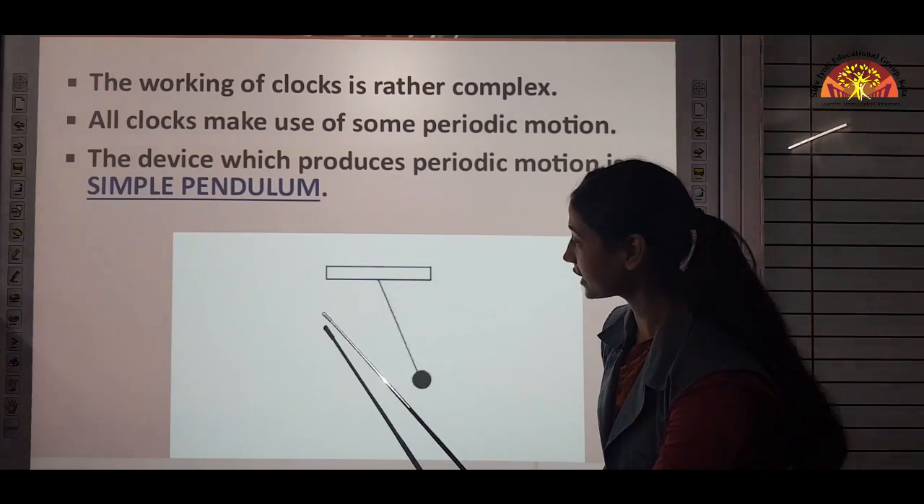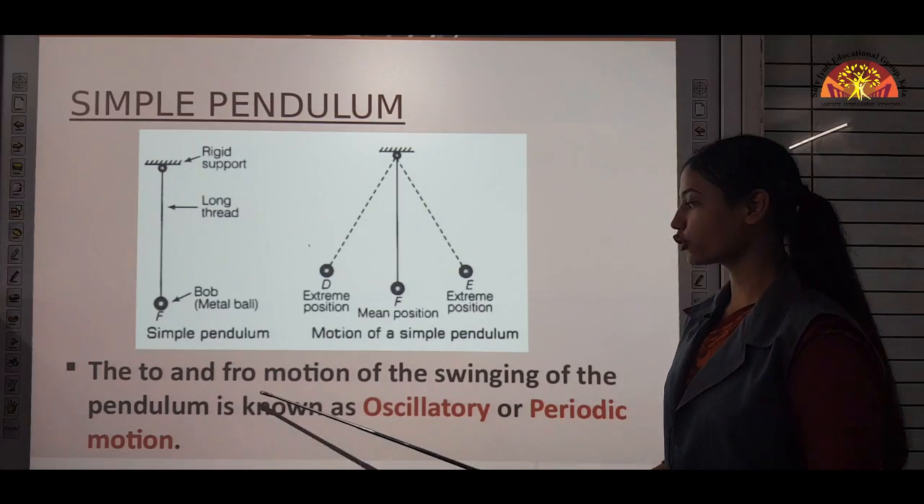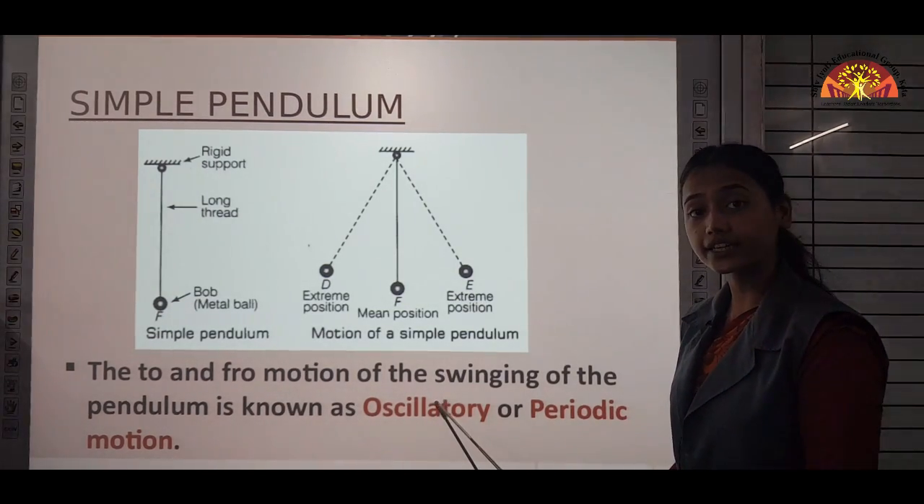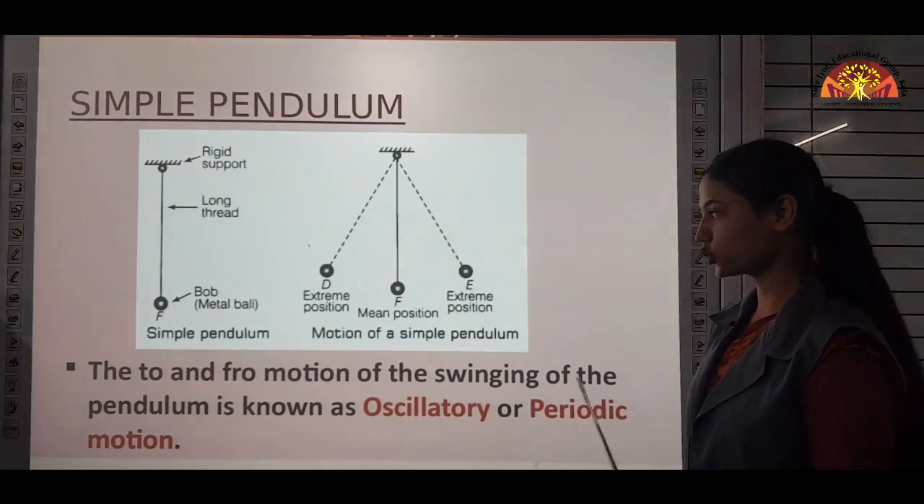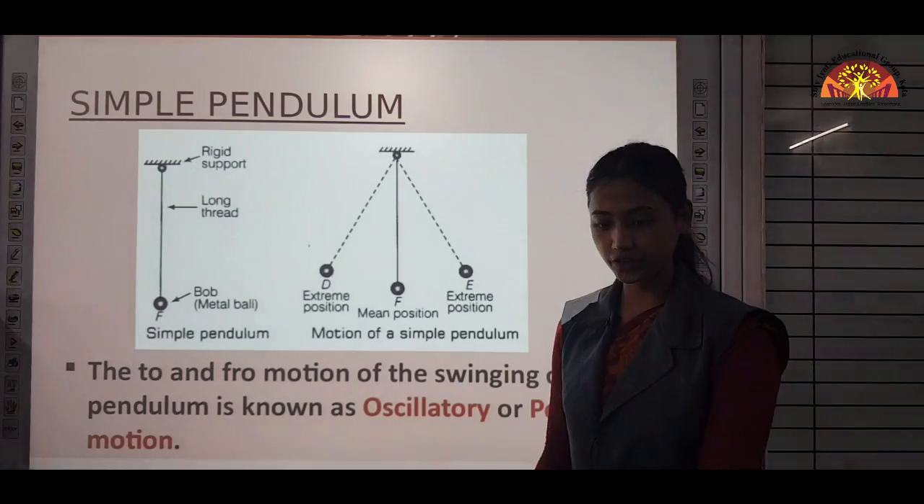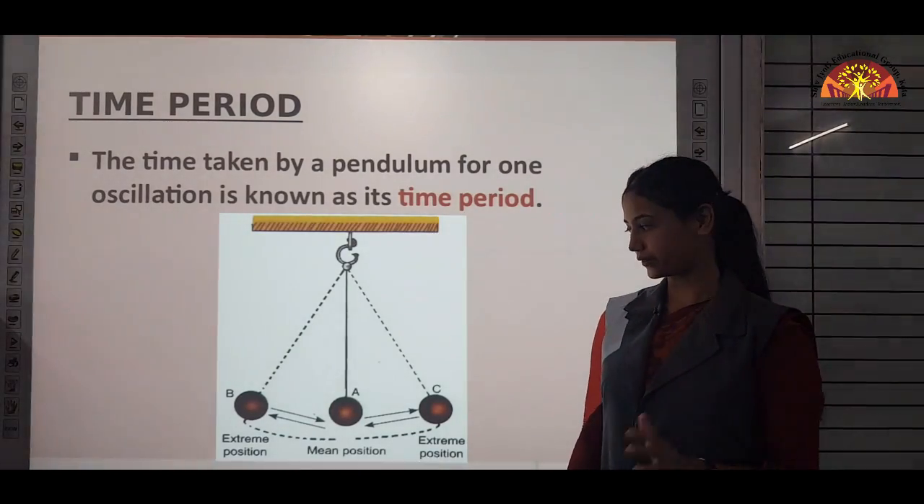This motion is known as periodic motion. So the to and fro motion of the swinging of the pendulum is known as oscillatory or periodic motion. This backward and forward motion is known as oscillatory or periodic motion. Now next is time period.